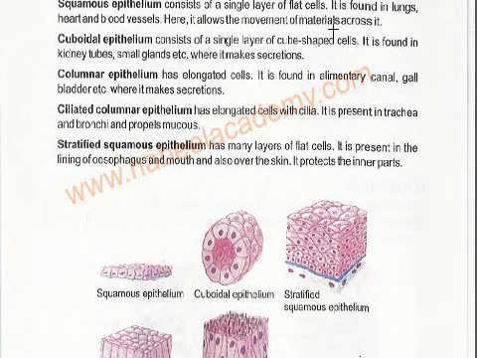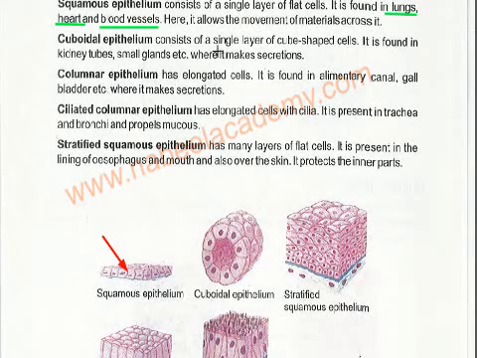It allows the movement of materials across it. Why? Because the lungs move the oxygen, the heart moves the blood, and the blood vessels also move the blood across it. So it allows the movement of material across it, and it consists of a single layer. See here, this one is the squamous epithelium, and this is the single layer of cells.